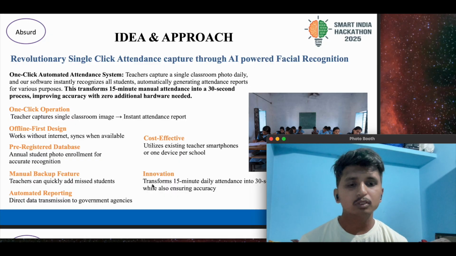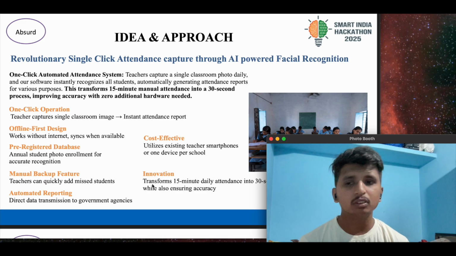So our solution is, the teacher clicks one single photo of each classroom and uploads it to our software. What our software does is completely record all the students' attendance and manage it and provide it to the government agencies going forward.